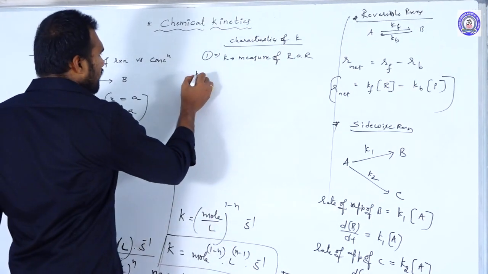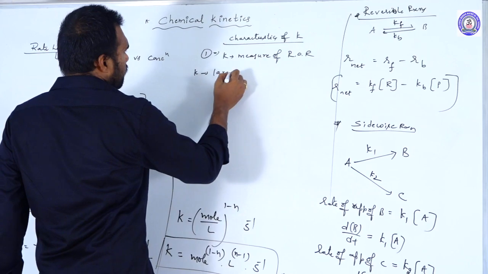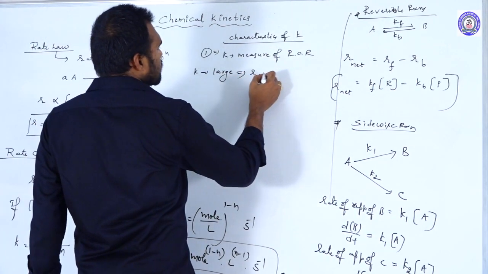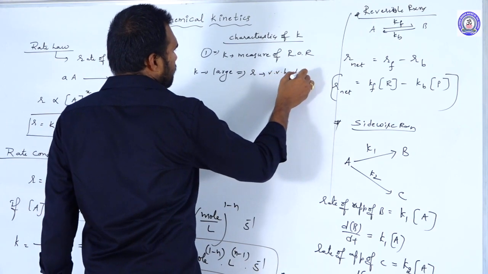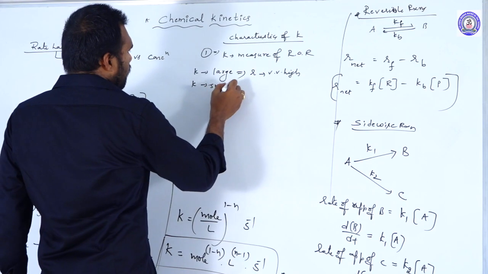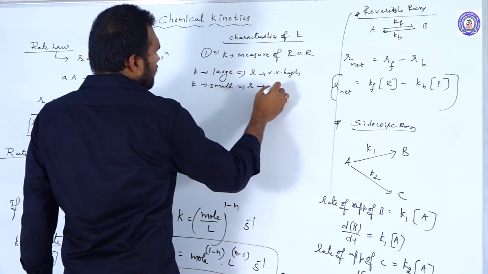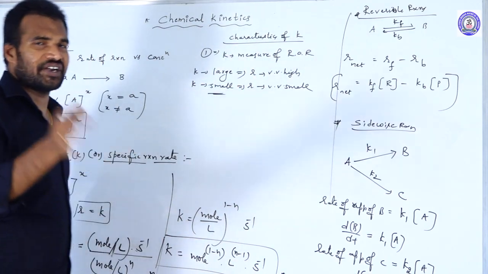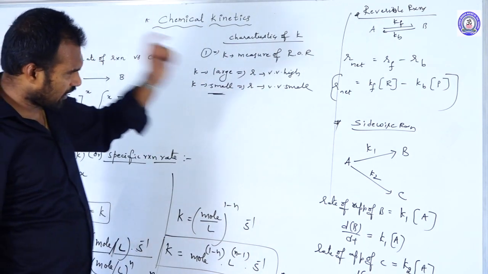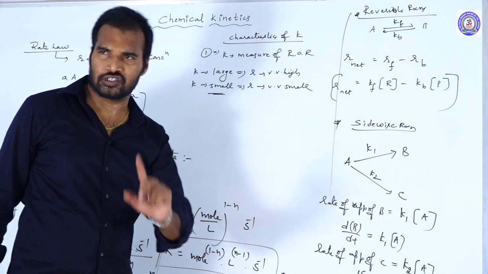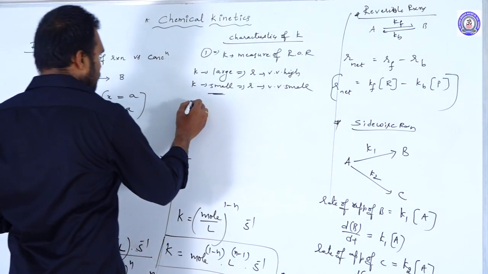If the K value is larger, the rate is very, very high. If the K value is smaller, the rate is very, very small. So K indicates the rate of the reaction, and we can decide whether the given reaction is speedy or slow. That is the first characteristic.